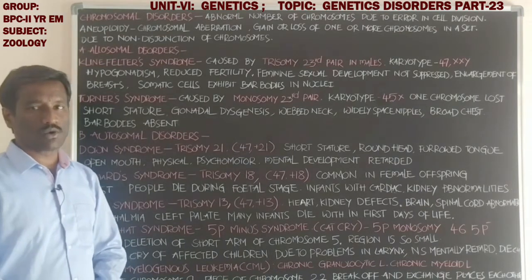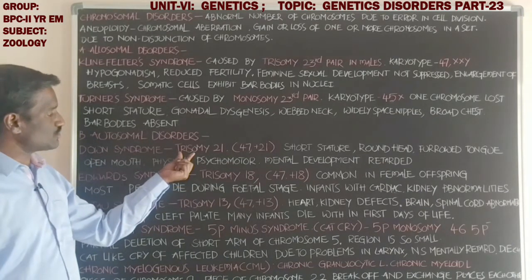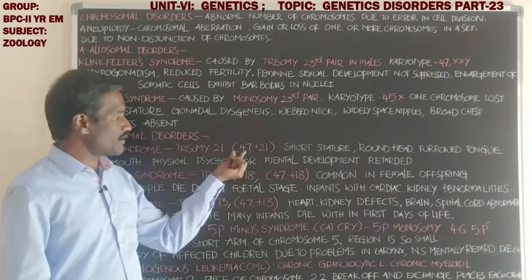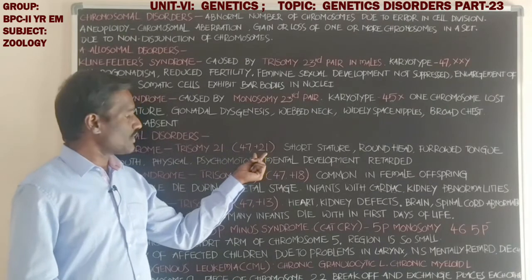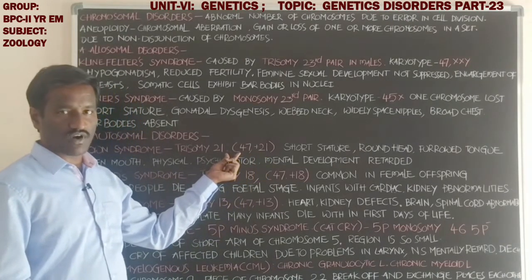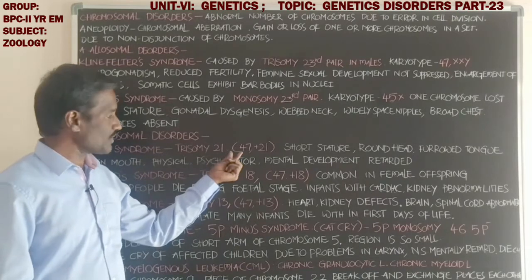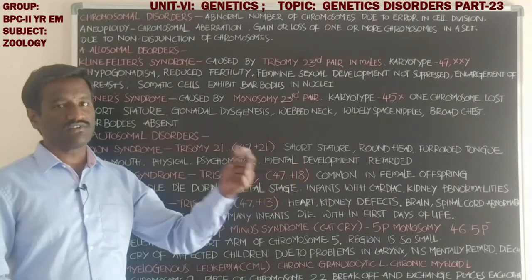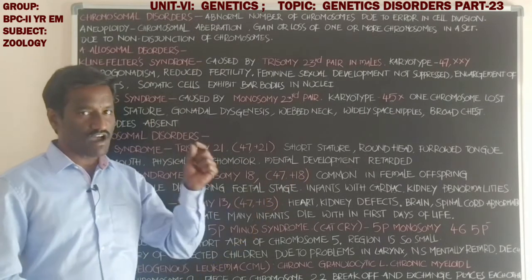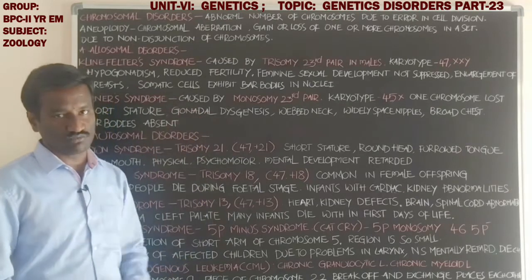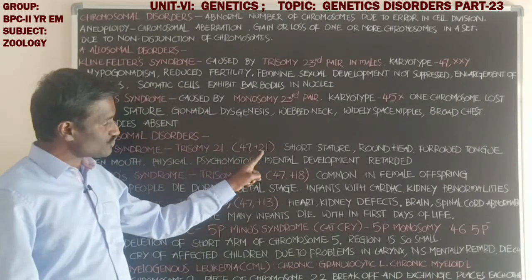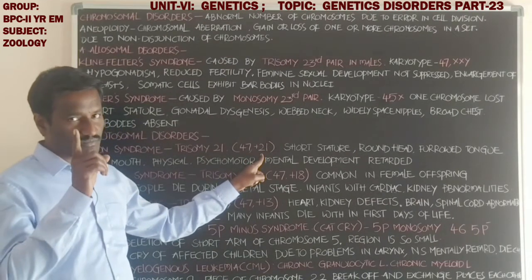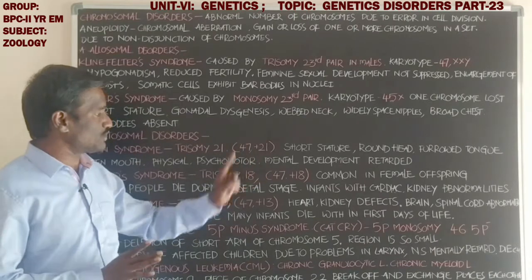Students, the first one is Down syndrome. What about Down syndrome? It occurs due to trisomy 21. The karyotype is 47 plus 21. The total number of chromosomes is 47 instead of 46. Plus 21 means the 21st autosome is present three in number instead of one pair.